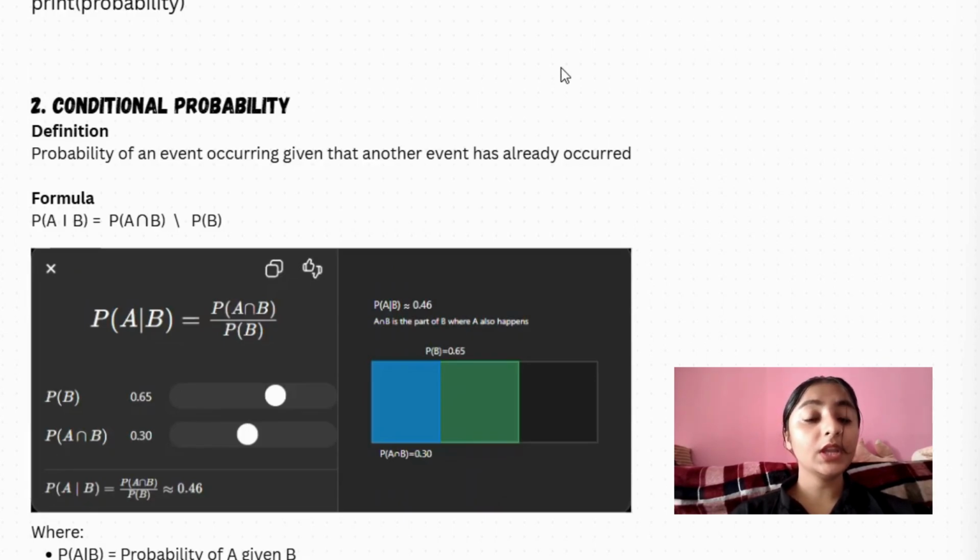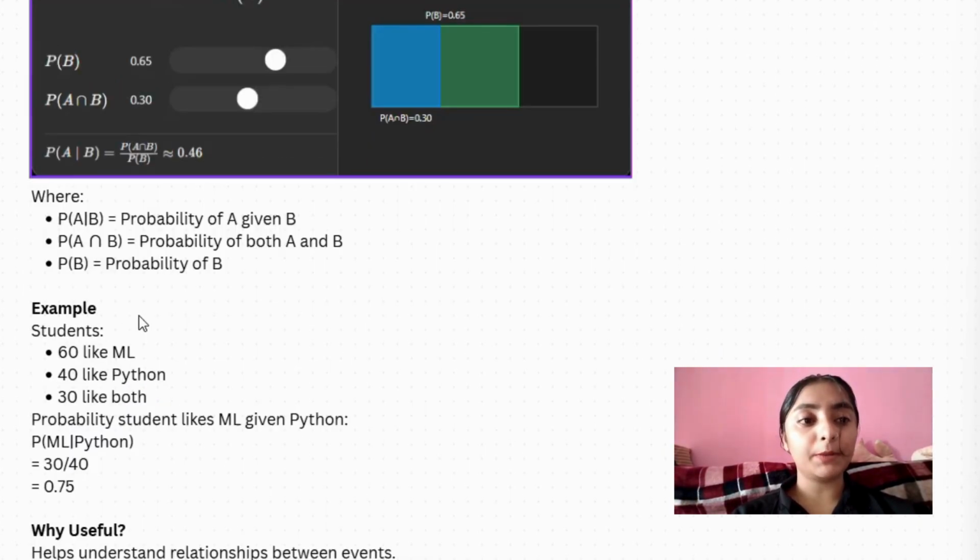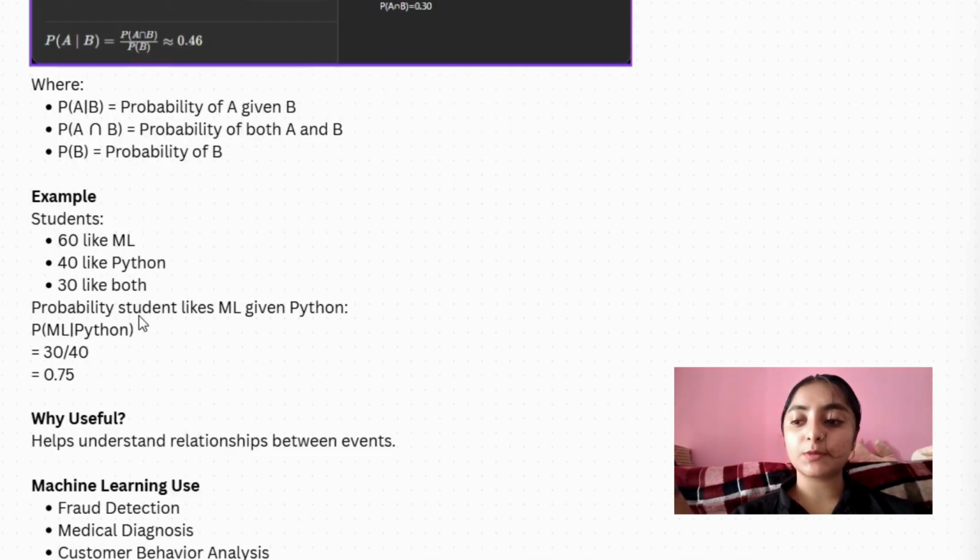For example, suppose there are 100 students. 60% of students like ML, that is machine learning, another 40 students like Python, and 30 like both ML and Python. Let's define the problem. Let A be students who like ML, and B be students who like Python.